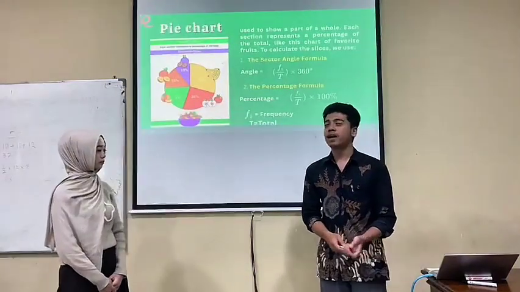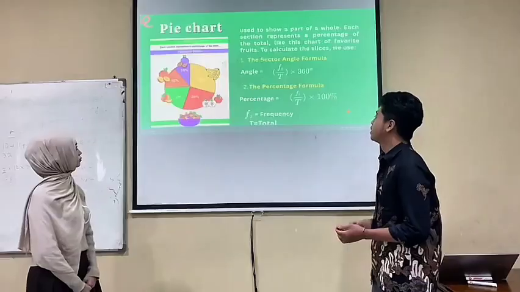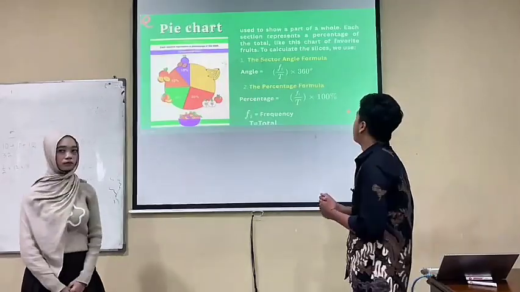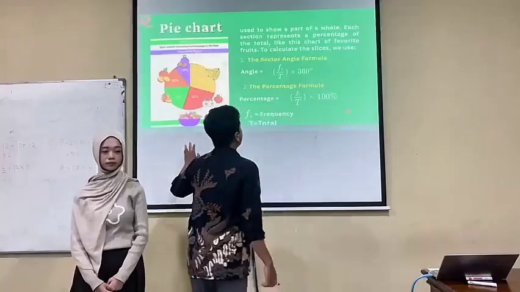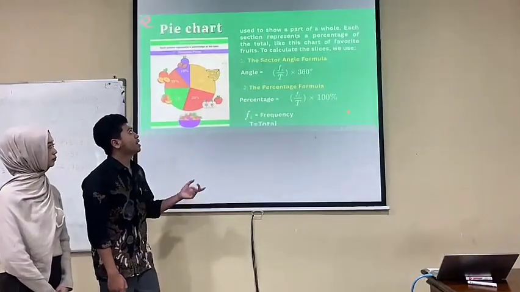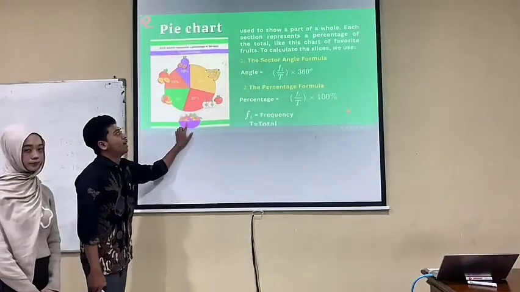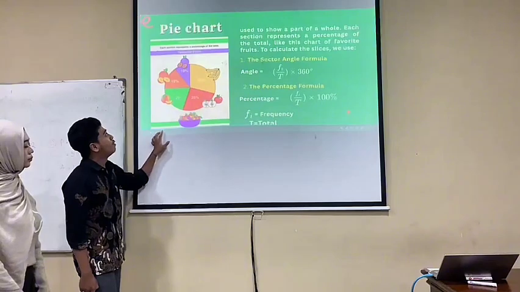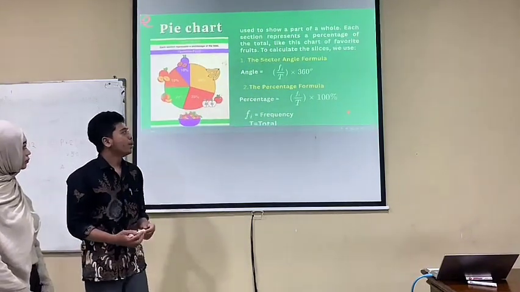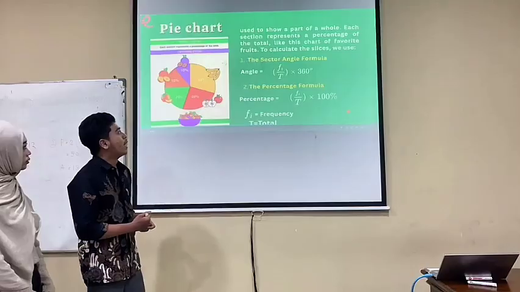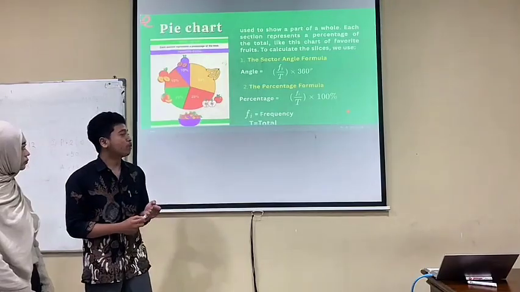Next, pie chart. Pie chart is used to show a part of a whole. Each section represents a percentage of the total. Like this chart of favorite fruit. To calculate the slice, we ask: 1. The sector angle formula.